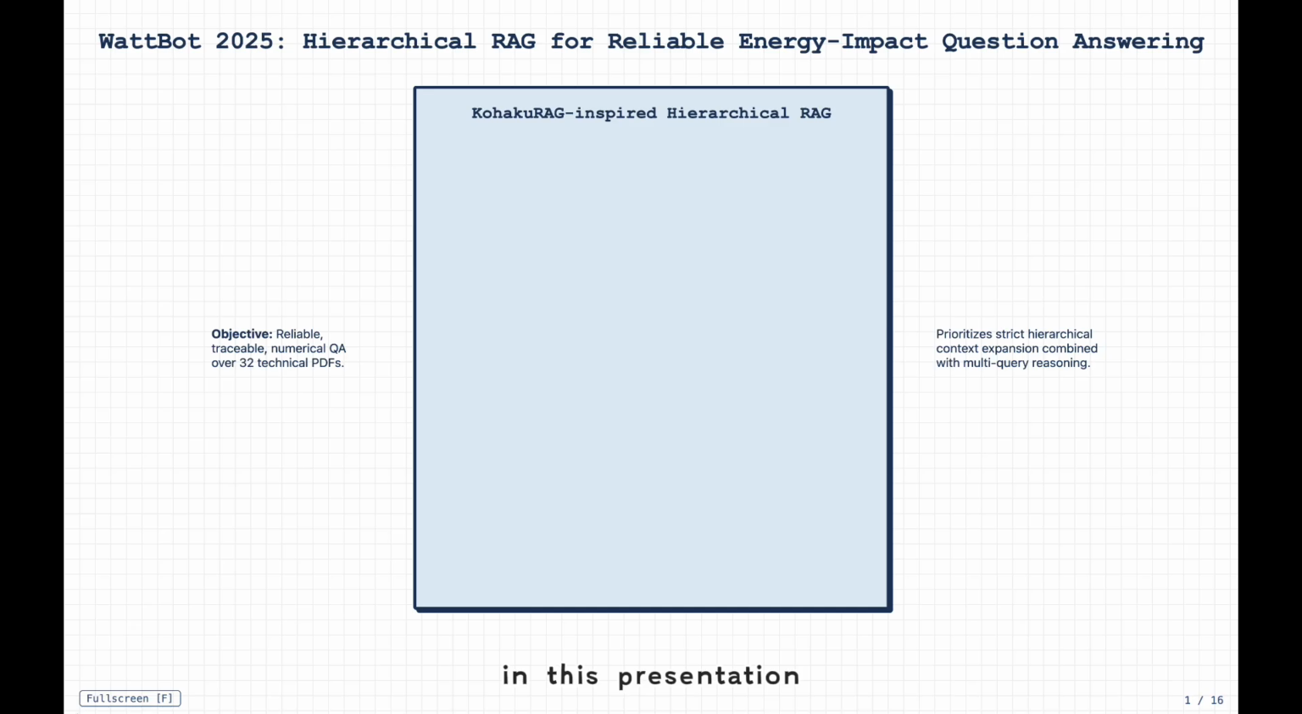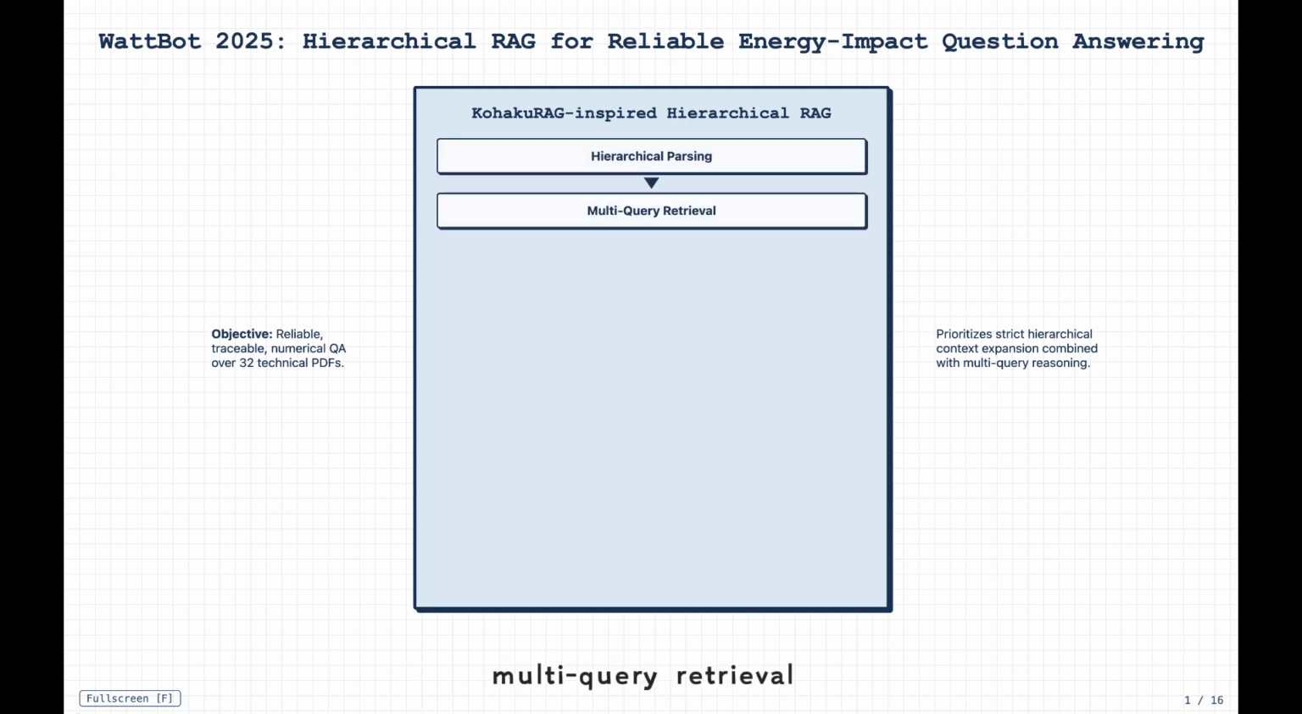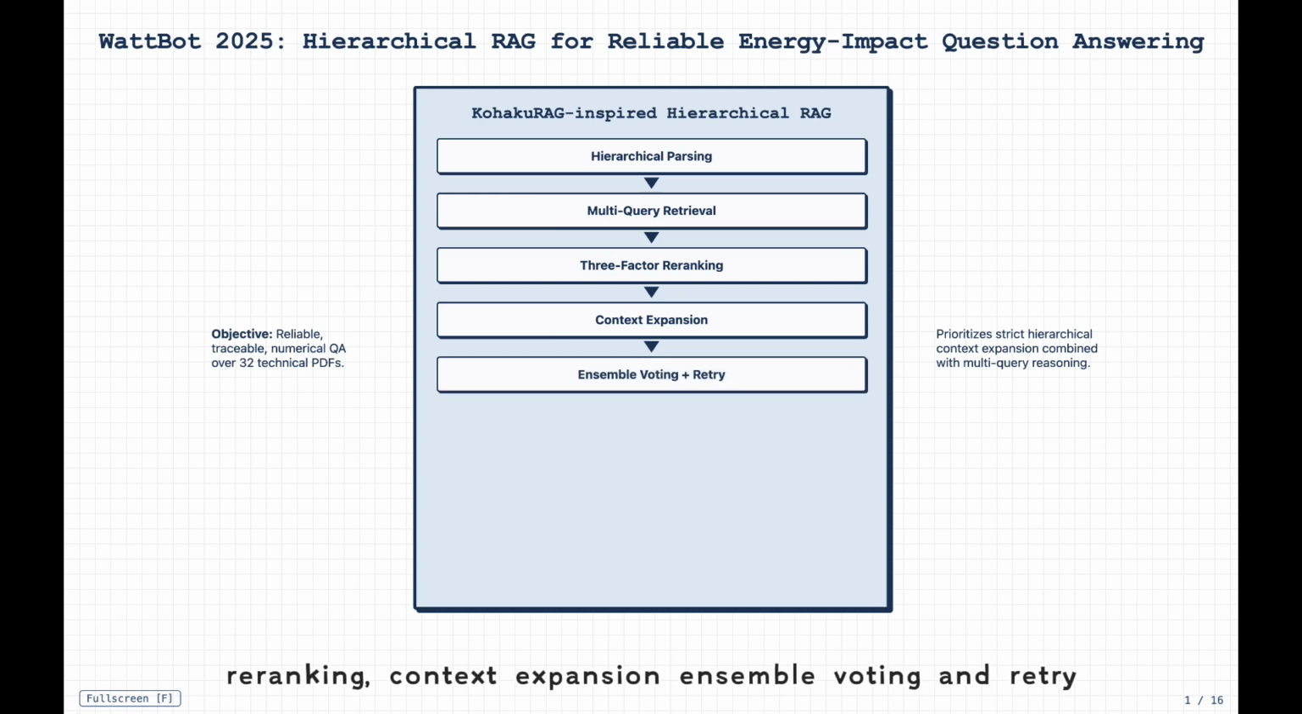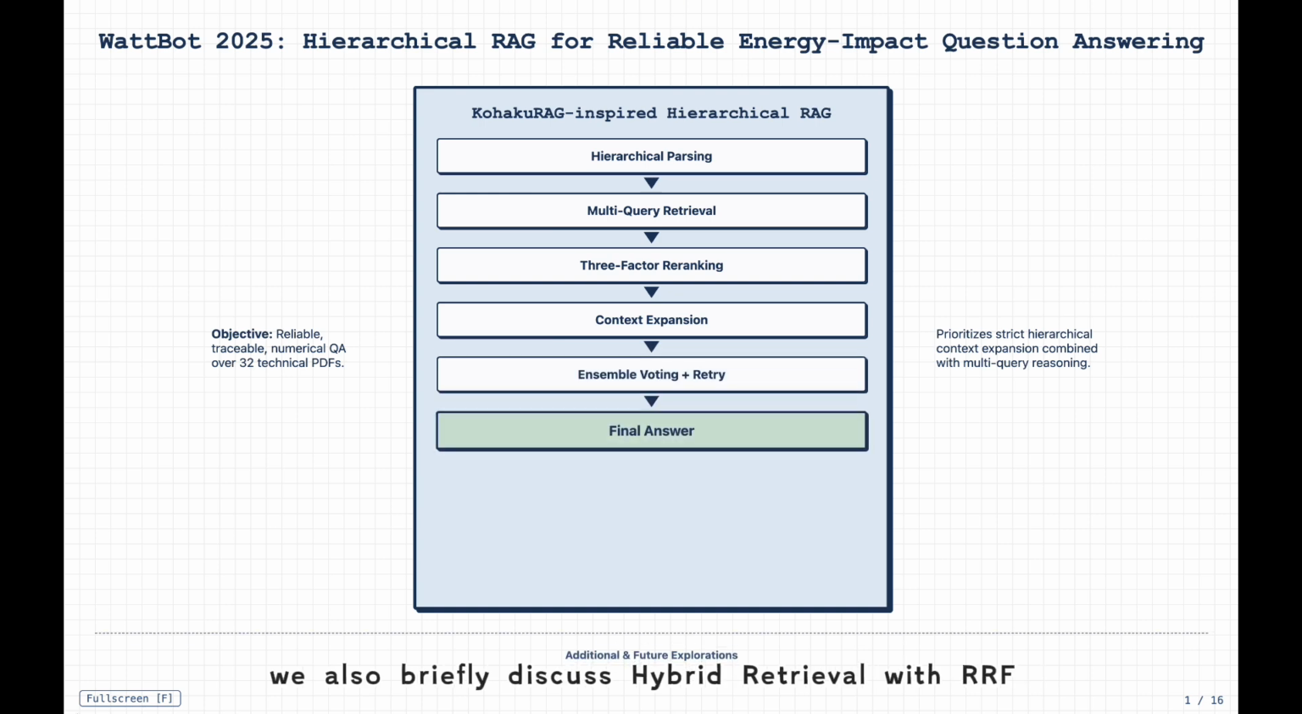In this presentation, we focus on our main technical route for WhatBot 2025, a CoRAG-inspired hierarchical RAG pipeline. It combines hierarchical parsing, multi-query retrieval, re-ranking, context expansion, ensemble voting, and retry. We also briefly discuss hybrid retrieval with RRF, GraphRAG, and visual processing as additional directions.